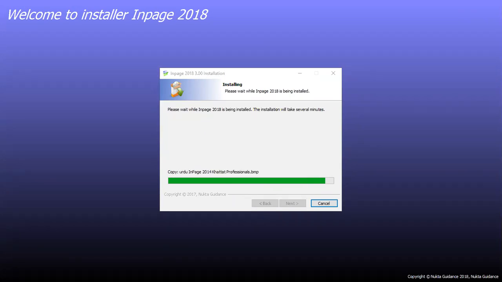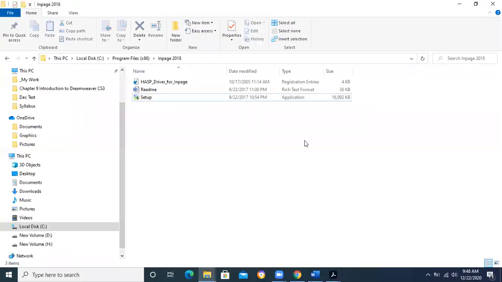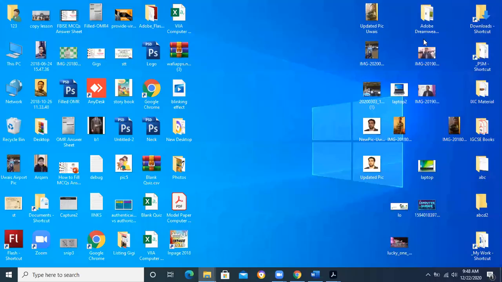I have explained this for those who don't have InPage installed. Sometimes students say that they don't have InPage installed on their computers. So that's why I have explained this procedure over here. Now you can see that the icon has been created on my desktop.